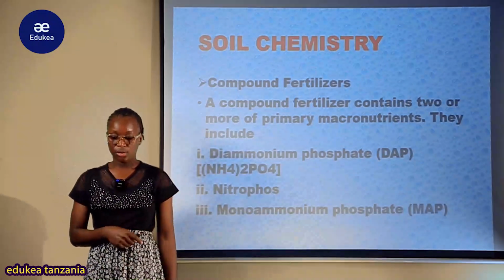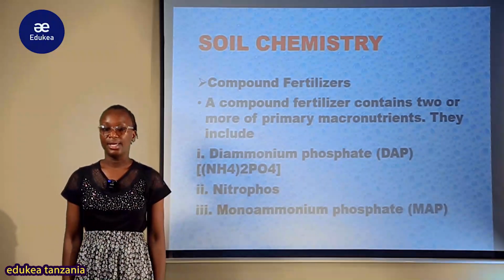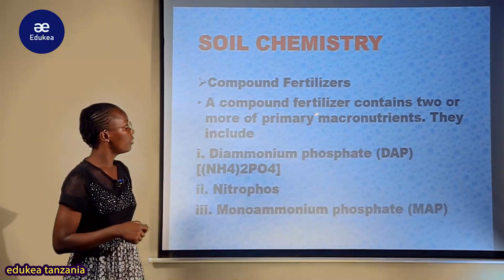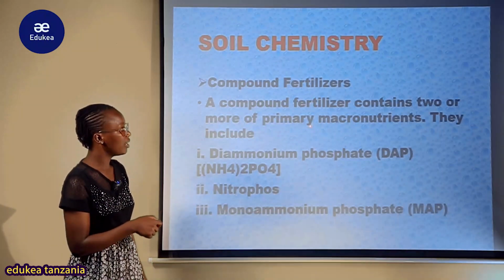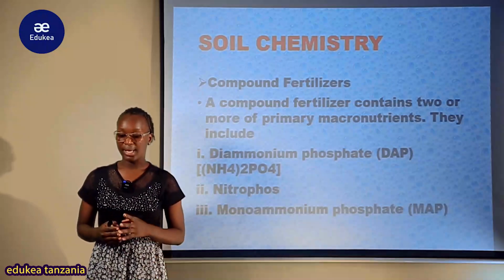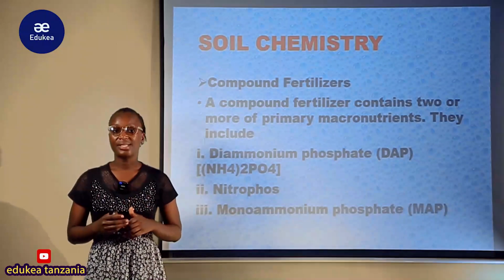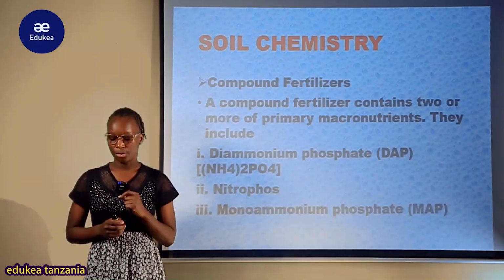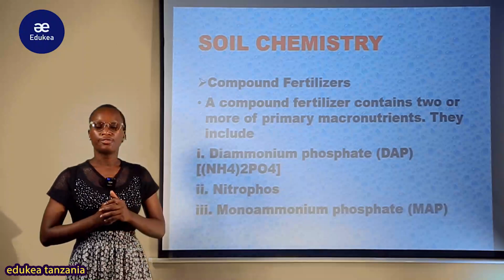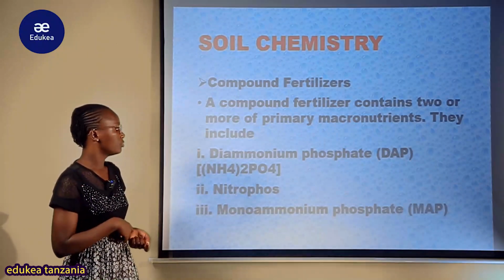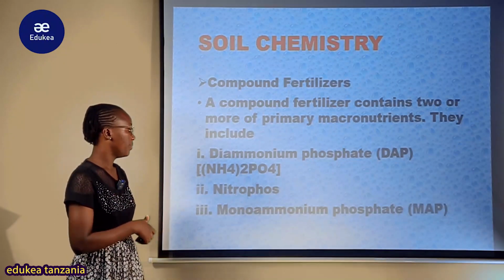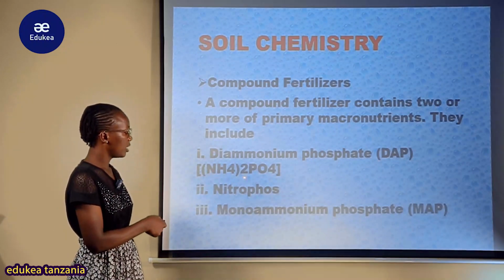Now let us look at the compound fertilizers. A compound fertilizer contains 2 or more of the primary micronutrients. Mwanzoni tulikuwa tunaangalia kind of fertilizers which are made up of a single micronutrient. Lakini hapa tunaenda kuangalia compound fertilizer ambayo is made up of 2 or more primary micronutrients. They include diammonium phosphate ambayo ni DAP, chemical formula yake ndio hii hapa.